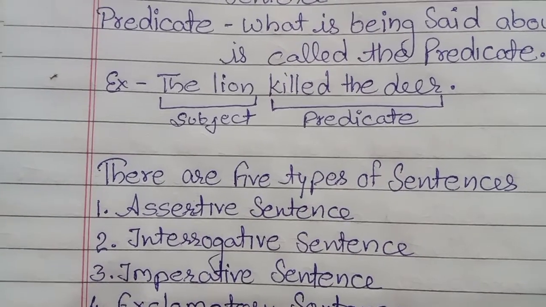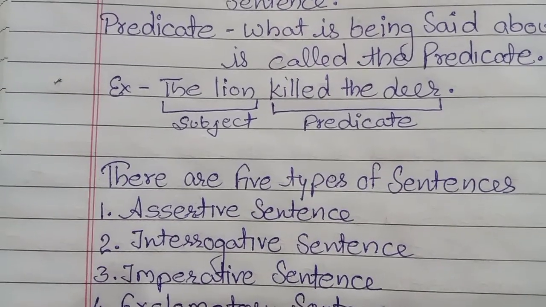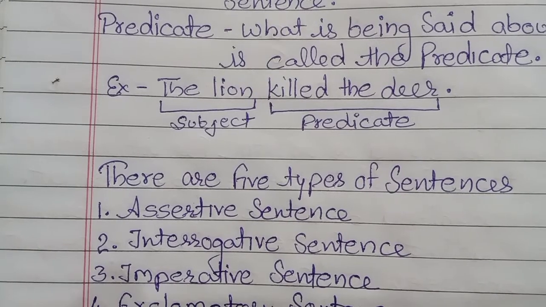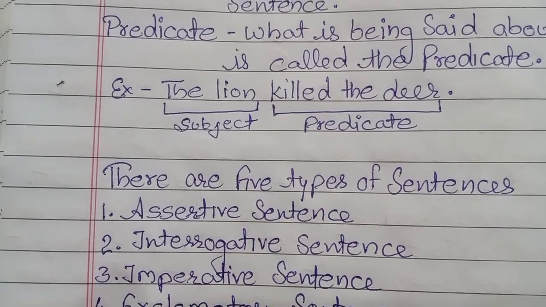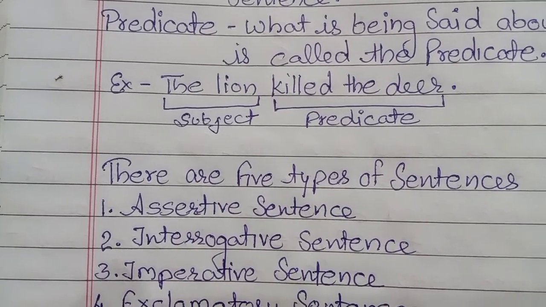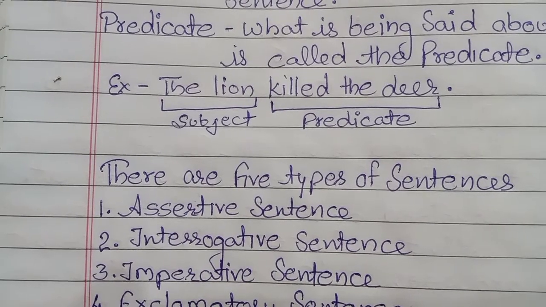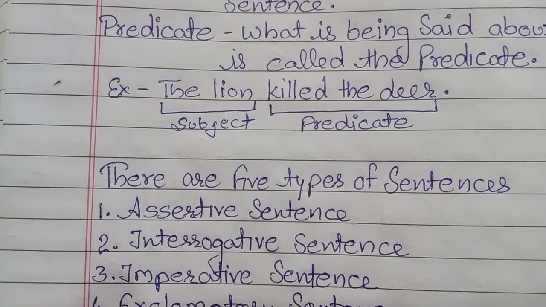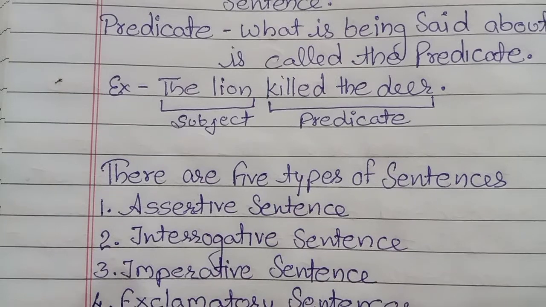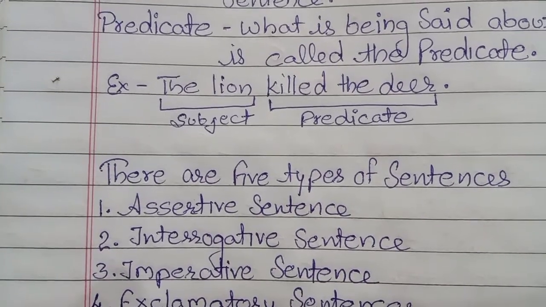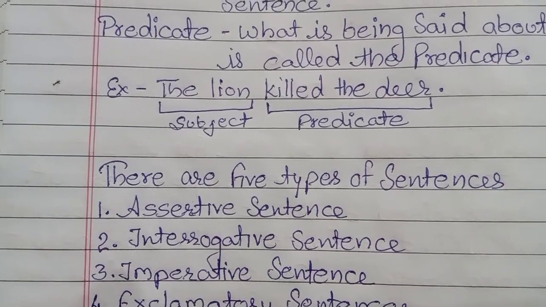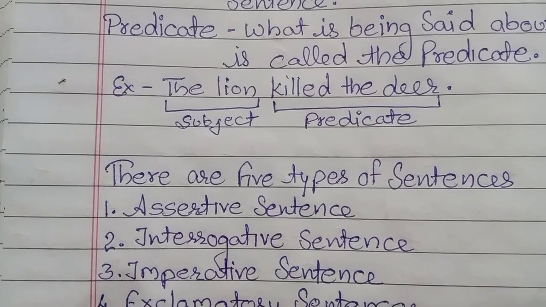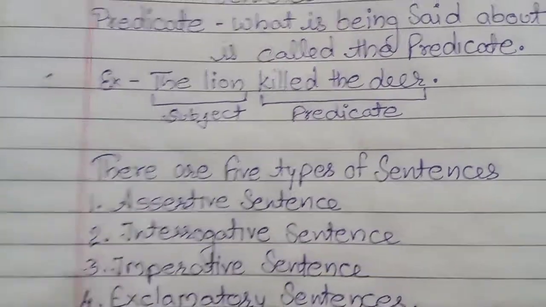Otherwise, you can put the initials of subject and predicate. For the lion, below the lion you write just S. S stands for subject, and kill the deer is the predicate, so you put the initial P for that, right?